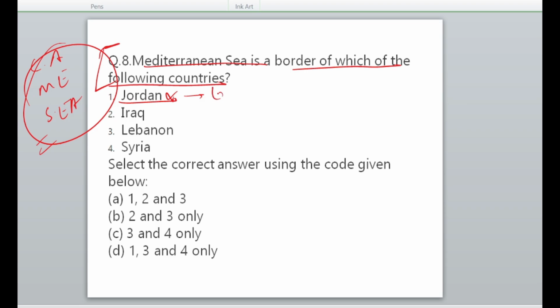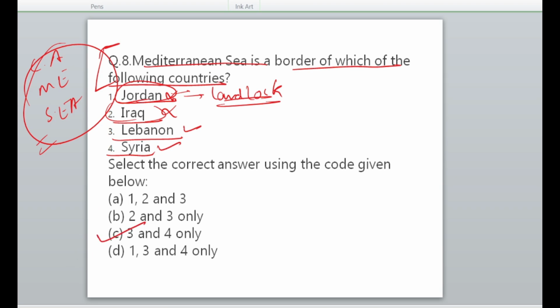It is a landlocked country. Jordan has been asked several times by UPSC. Iraq is again not a country bordering the Mediterranean Sea. It is on the other side, not on this side. Then Lebanon है, Syria है. 3 and 4 will be your correct answer.